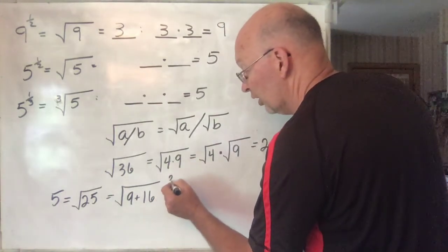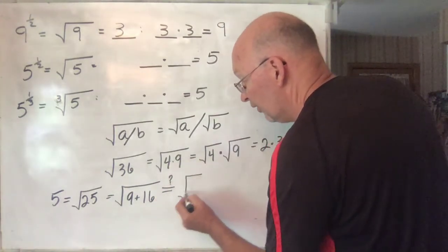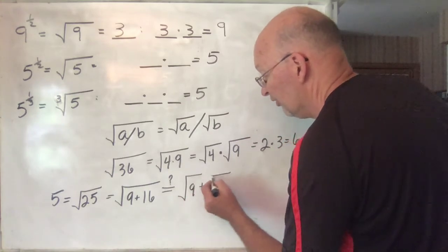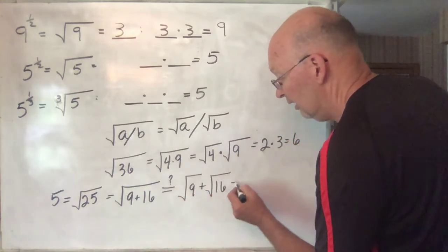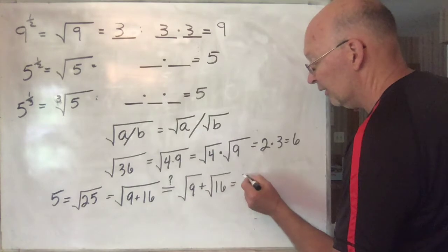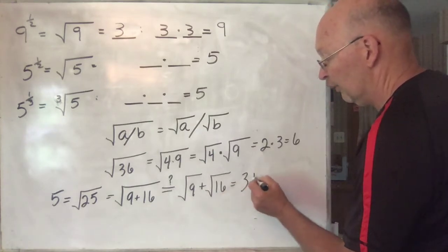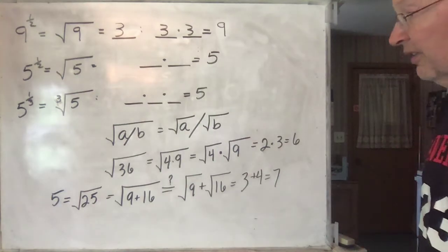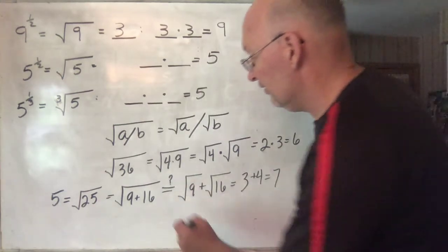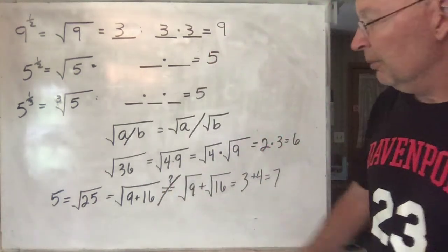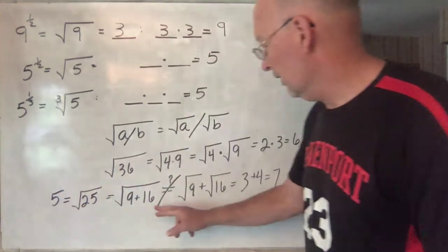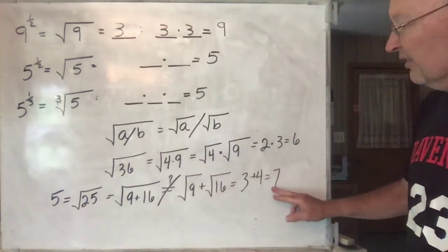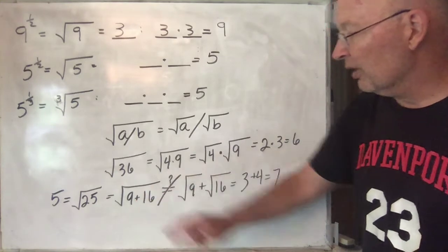If this were equal to the square root of 9 plus the square root of 16, then the square root of 9 is equal to 3. The square root of 16 is equal to 4. 3 plus 4 is 7. See that? So apparently this is not the case, because this is the correct answer, and if you were to break it up like this, you'd get 7. So with addition, you cannot break it up.